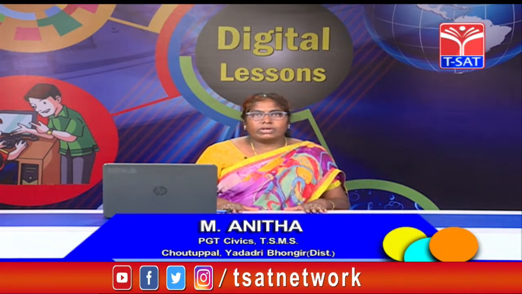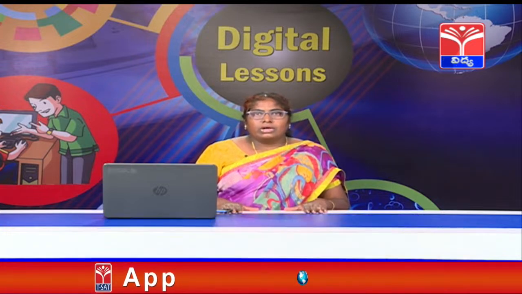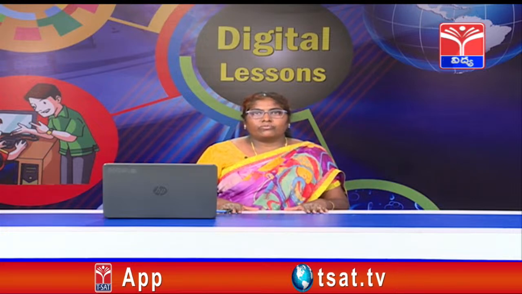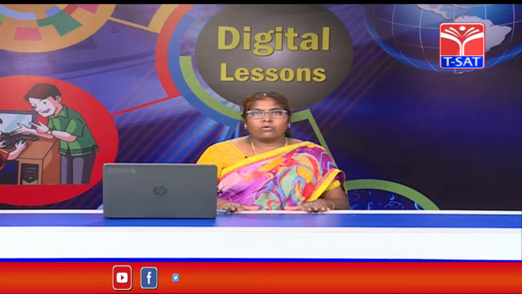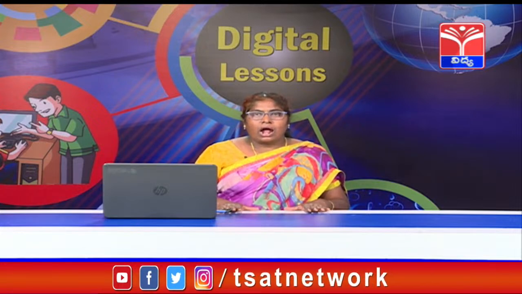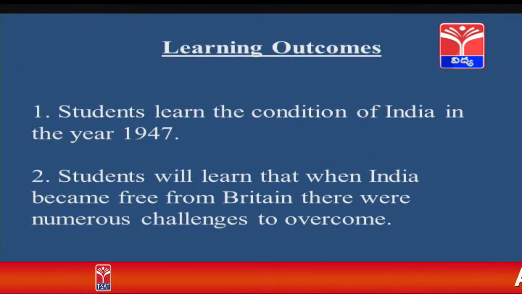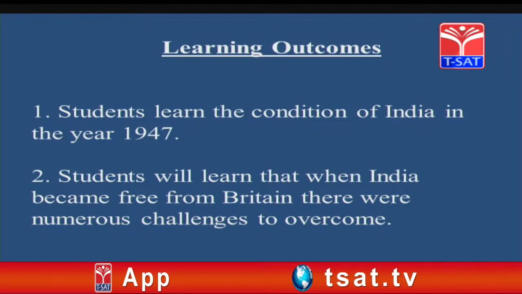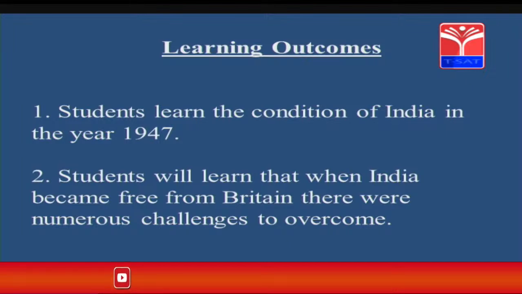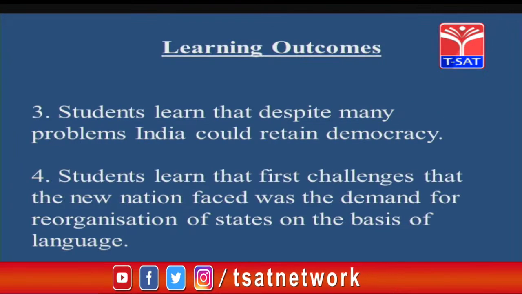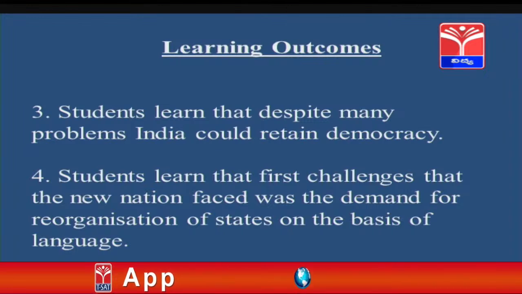This is the unit 17th lesson in social studies: Independent India, first 30 years, 1947 to 77. How India was during these 30 years under 3 prime ministers. In this lesson, students will learn the condition of India in the year 1947, soon after the Britishers left India. They also learn that when India became free from Britain, there were numerous challenges to overcome. Students learn that despite many problems, India could retain democracy.